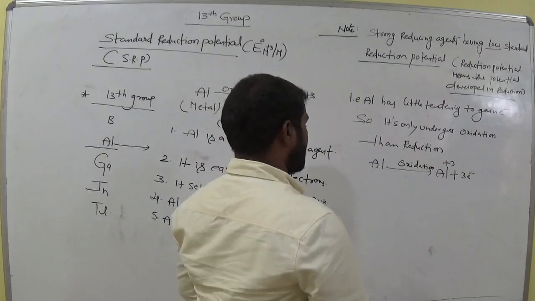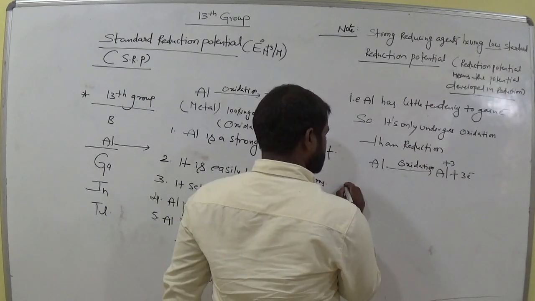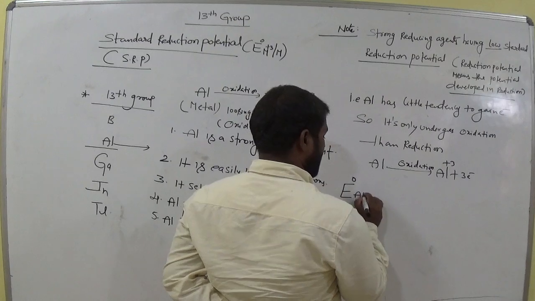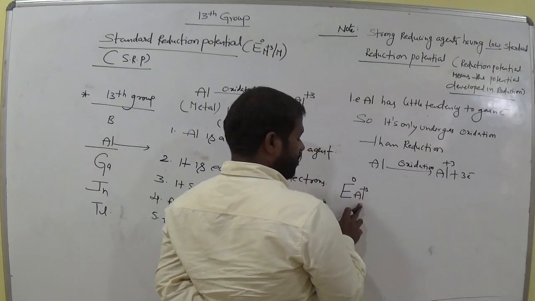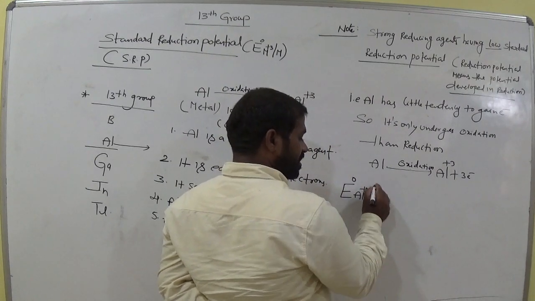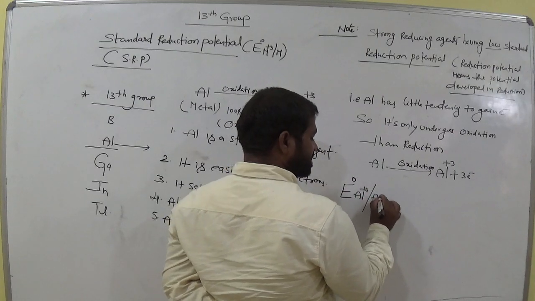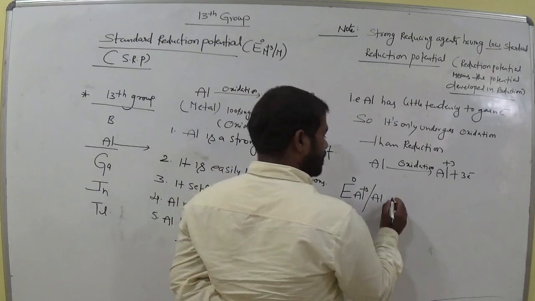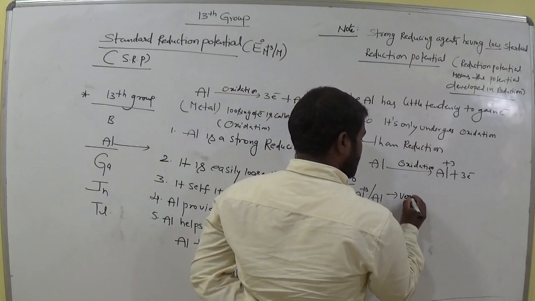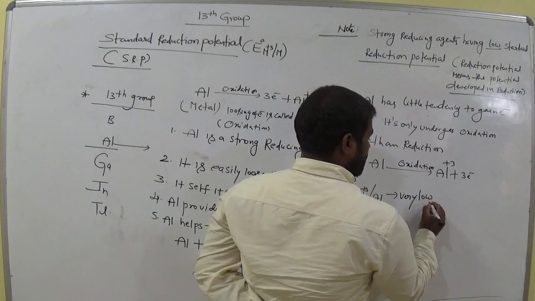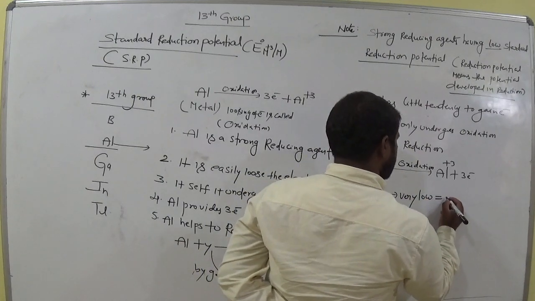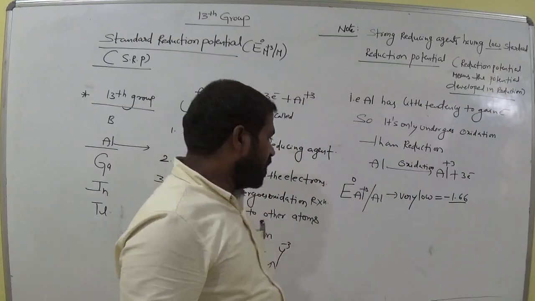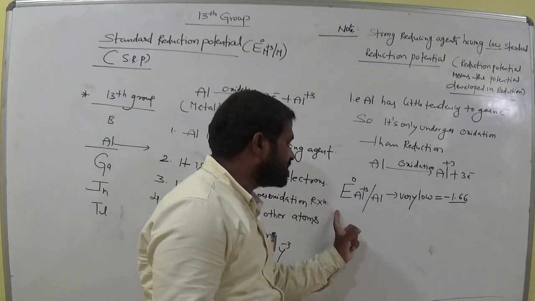So we can represent the standard reduction potential of Al+3. If Al+3 gains 3 electrons, what happens? It is converted to Al. It is less possible, so its reduction potential is very, very low. Even that value is minus 1.66. Minus means negative.